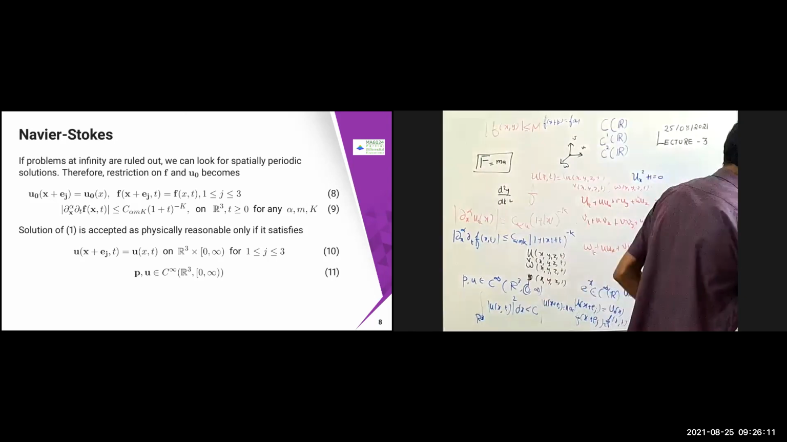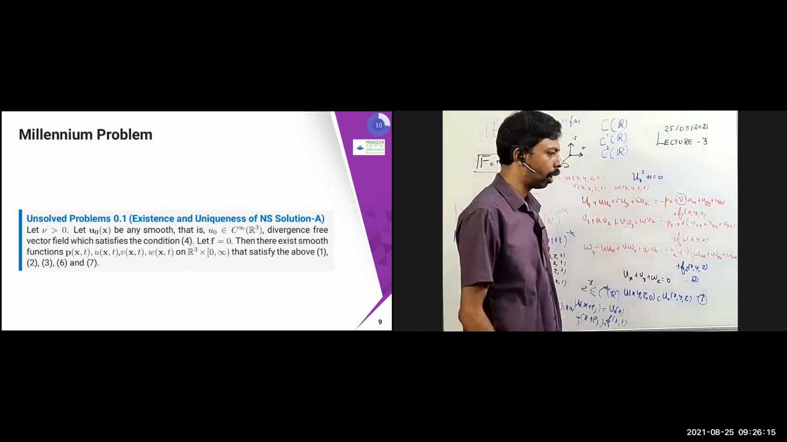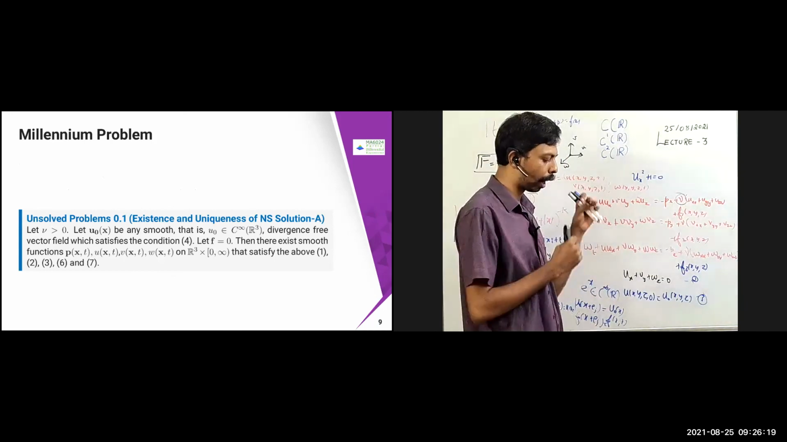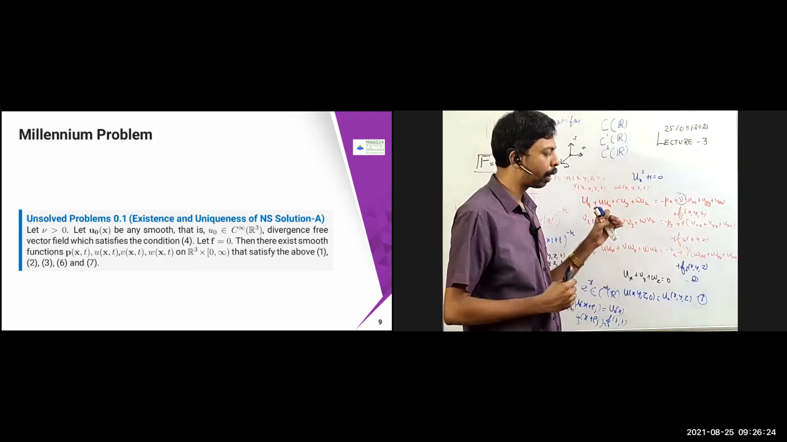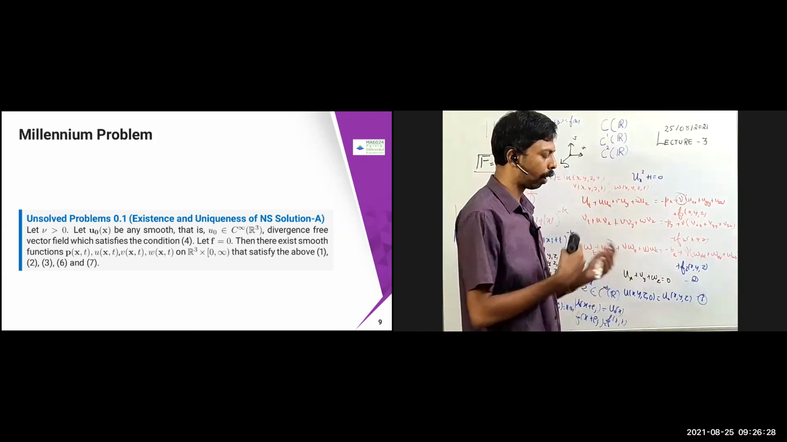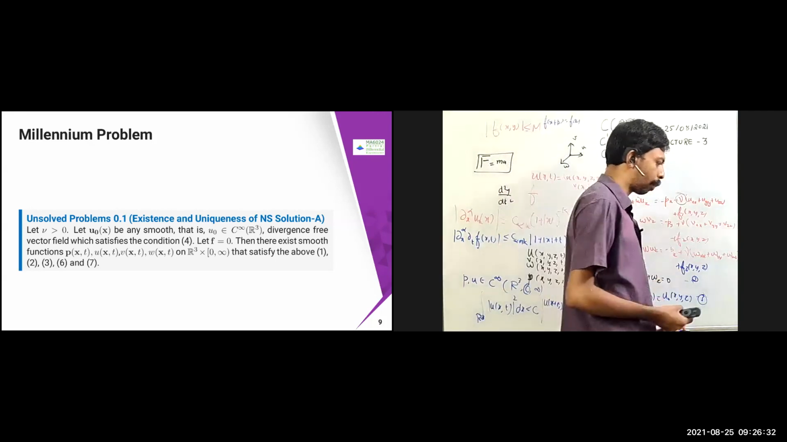Now the question is the existence and uniqueness. There are four problems available in this one. In order to get this prize, you have to solve all these four problems. At least if you solve part of the problem, then you will get some fame, or you can become popular.